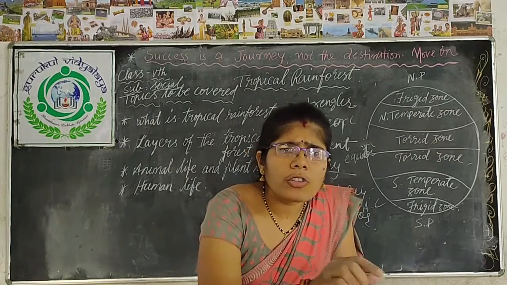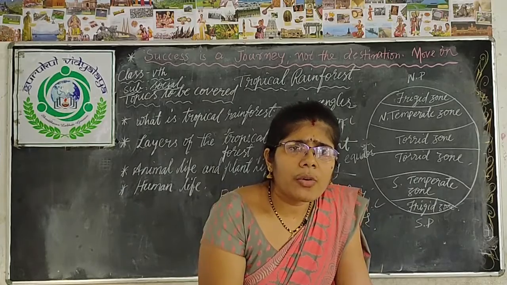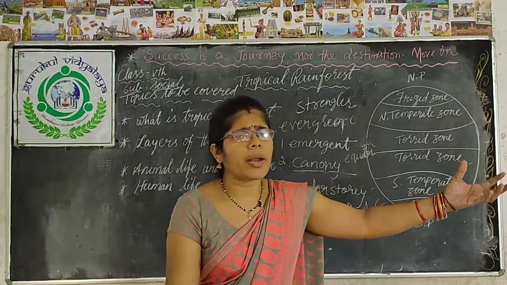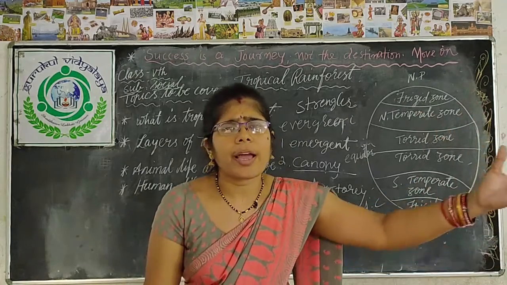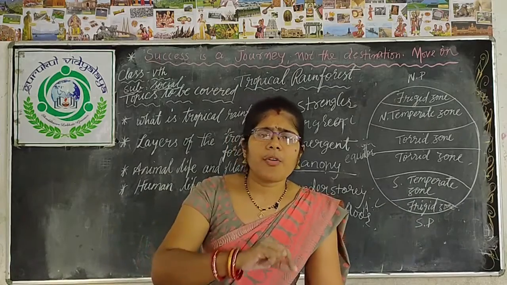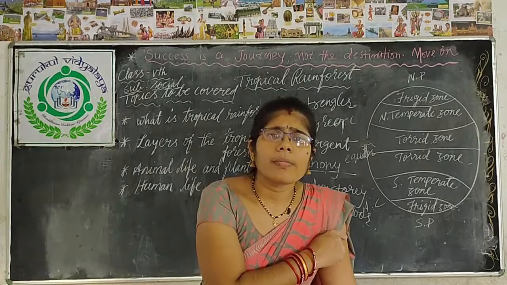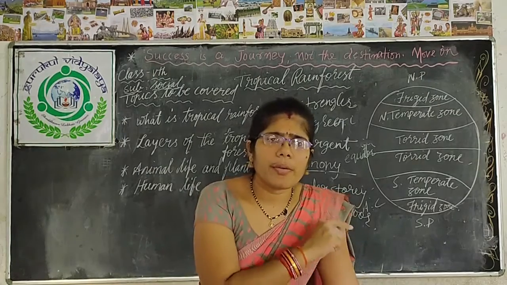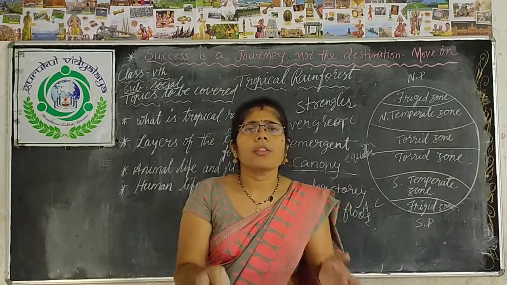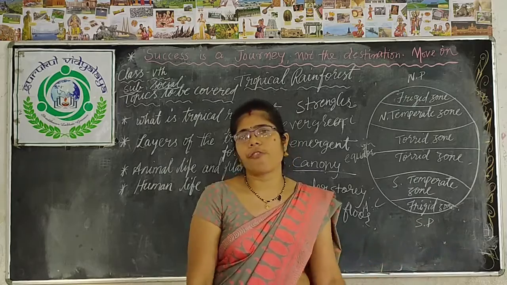These are the crops they mostly grow. People who depend totally on the forest collect forest products and exchange them with the agriculturalists, and the agriculturalists give crops to the forest people. Those people depend on the forest. This is how this group of tribal people live in a tropical rainforest.